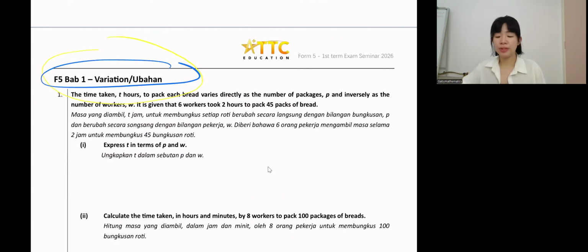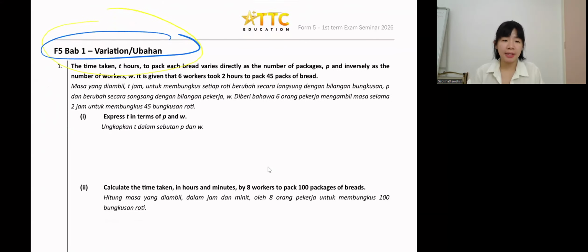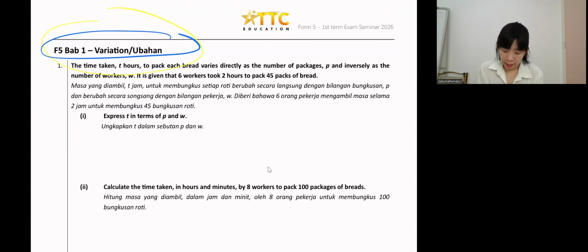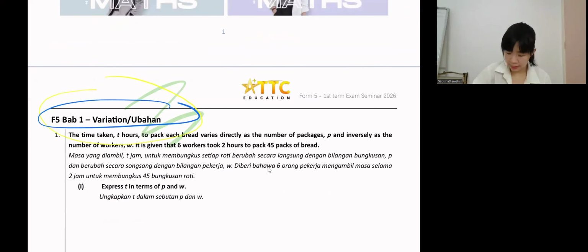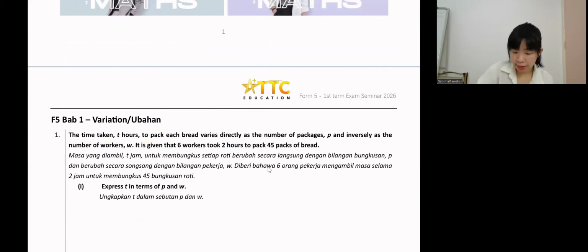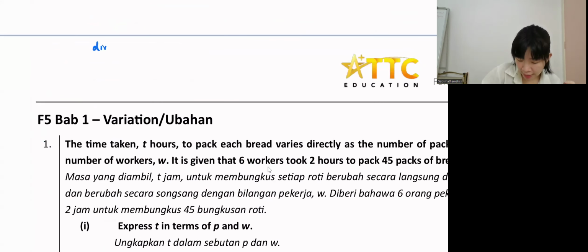Okay, we start from Form 5 first. See how much you remember. Now, Form 5 things that we just learned only, so I hope you still master it. Okay, number 1. This chapter 1, what you have to know is direct and inverse.